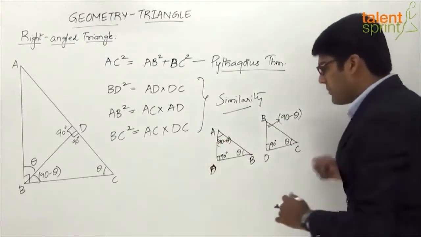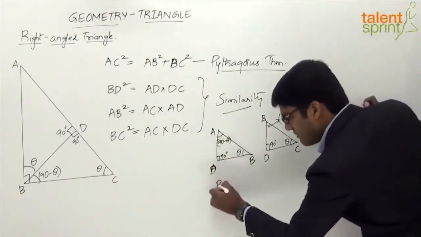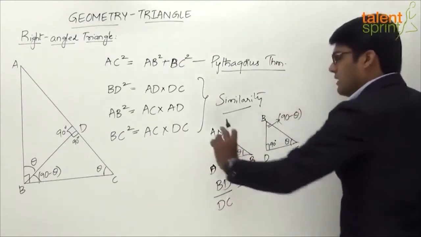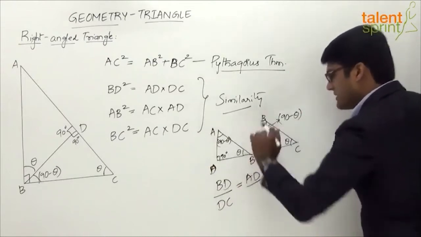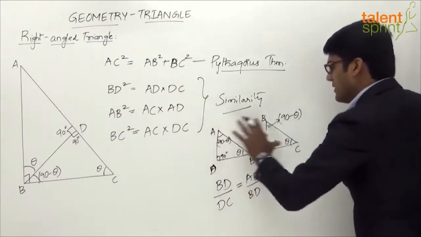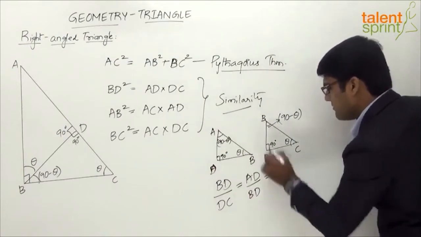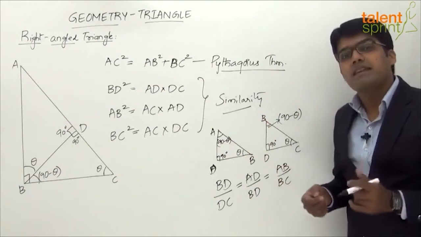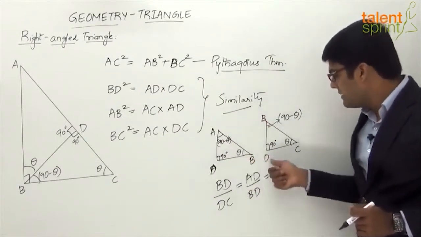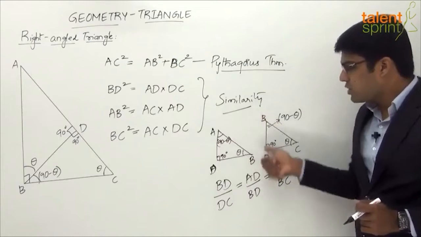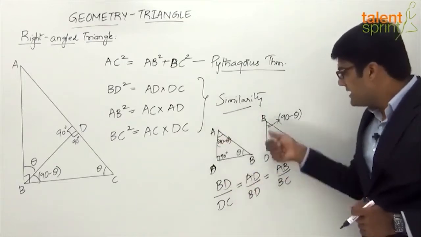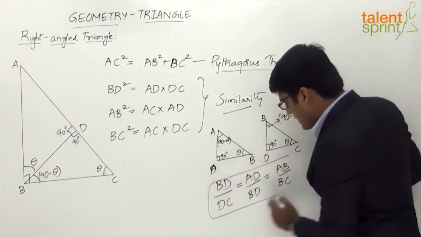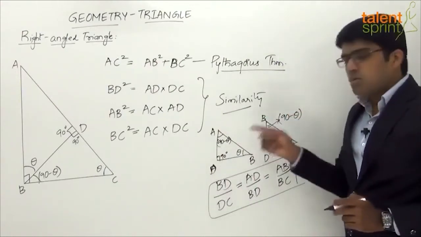So going by that concept of proportionality, what do we get? This side BD by the side DC should be equal to AD by the corresponding side BD, which should be equal to the hypotenuse AB by the hypotenuse BC. What is the logic here? We know that in two similar triangles the corresponding sides are proportional. So the corresponding bases BD by DC should be equal to the ratio of the corresponding perpendicular sides AD by BD, which should be equal to the ratio of hypotenuse AB by BC, right? So this is what we have derived from the two similar triangles.